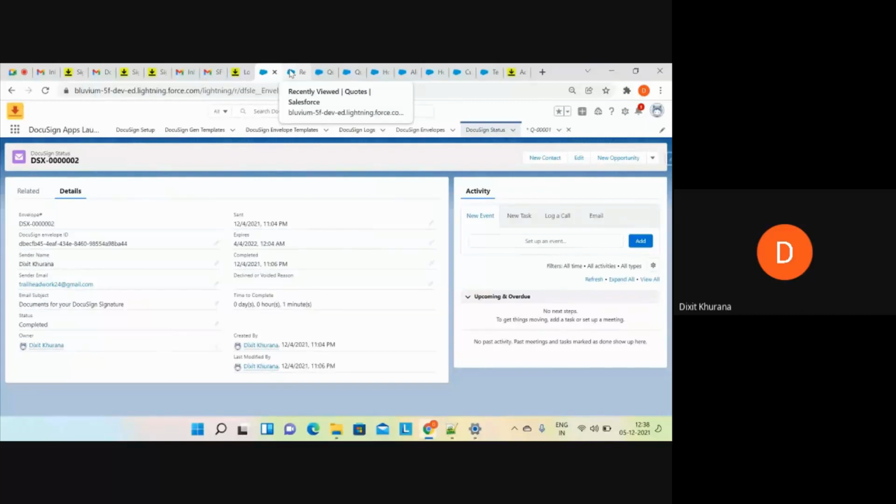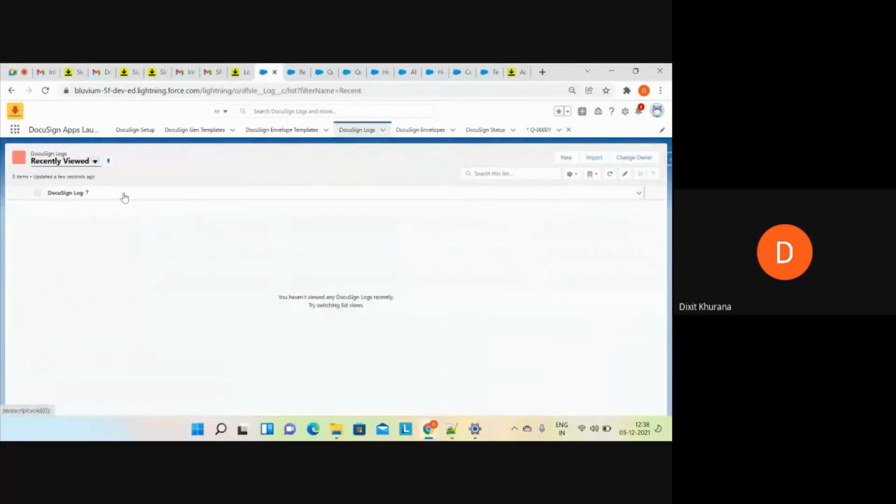Send with DocuSign standard button I have already explained. Install for users, template root, log. Yeah, one thing is left. Okay, that is this DocuSign logs object. Yeah, you cannot find anything here, right?